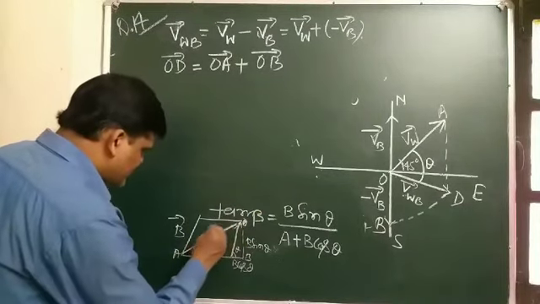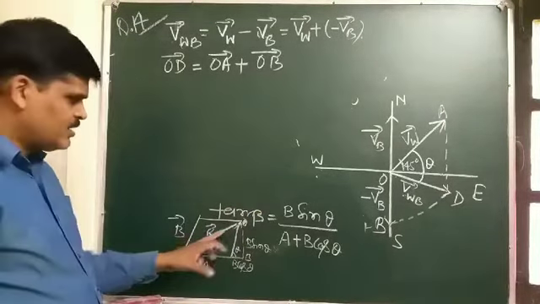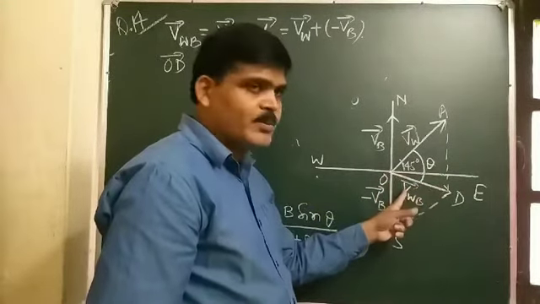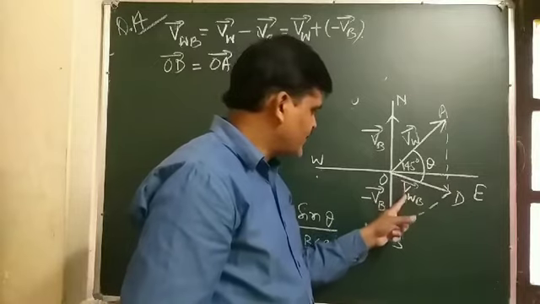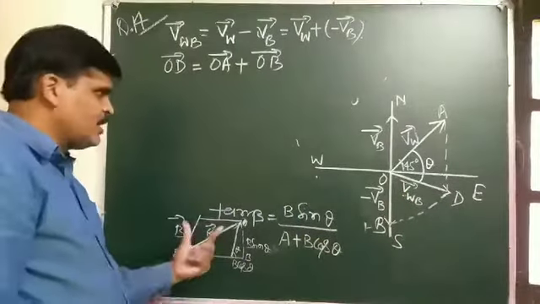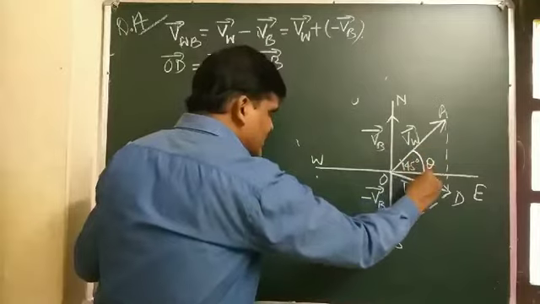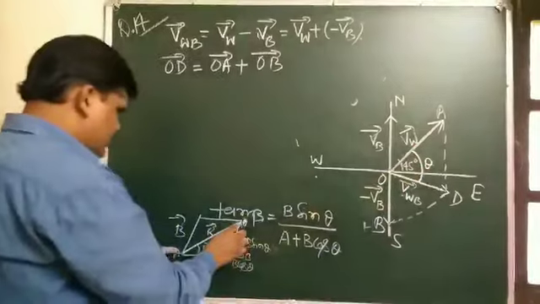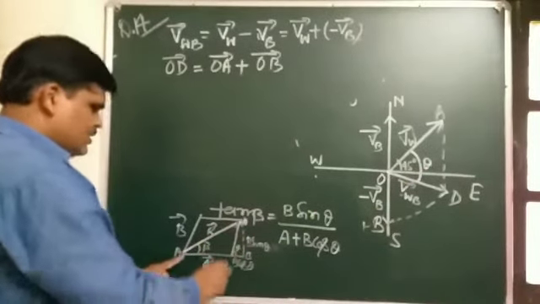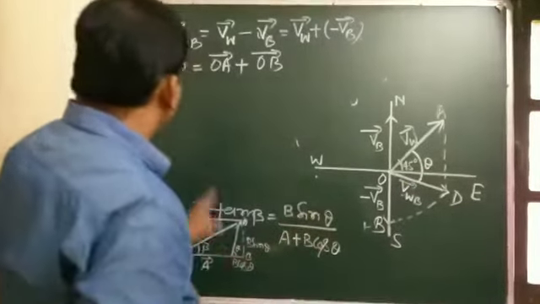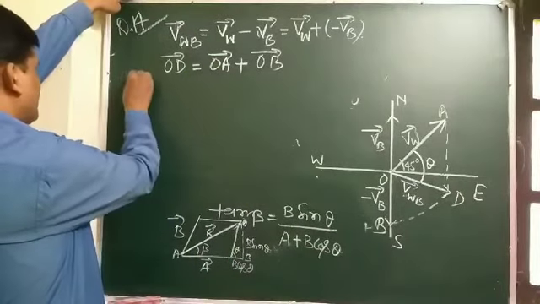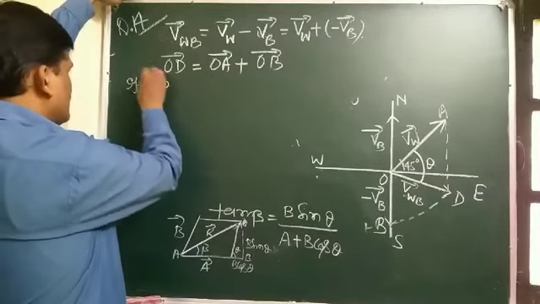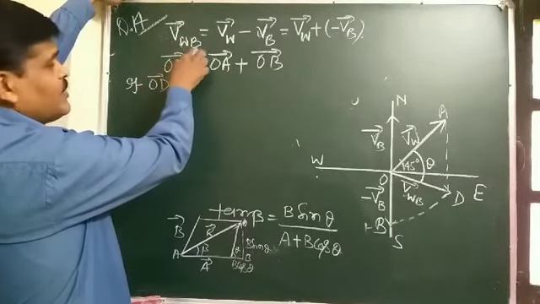So here, suppose this is the resultant vector OD, shown as the resultant of vector VW and vector VB. If this resultant vector makes an angle with the first vector, using this formula, OD is the relative velocity of wind with respect to boat.